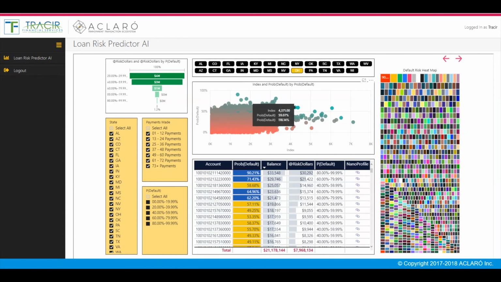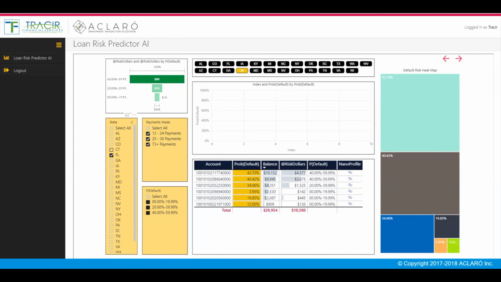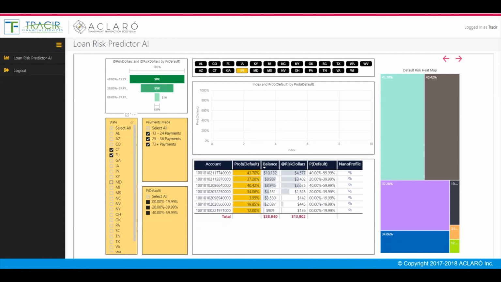By selecting a state, the graph reacts to your choices. We can see the heat map of risk change according to the filters selected, and here you get a view of where your hot risk is. You can also navigate on your list of loans selected by your choices. The system is highly interactive, allowing you to discover and study trends that are important to you.